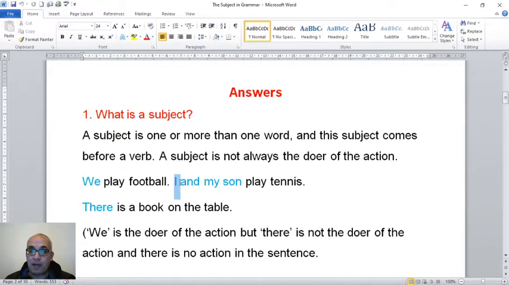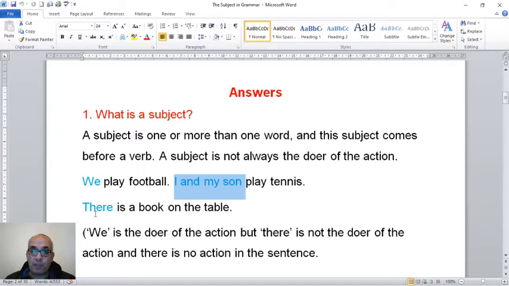Next sentence: I and my son play. I and my son is the subject, play is the verb. I and my son, of course, is the subject, and it is the doer of the action. And here we have 4 words which make a subject. So the subject is more than one word.